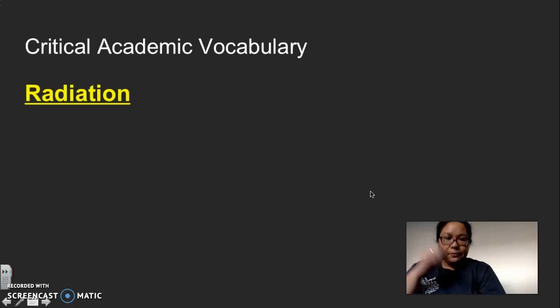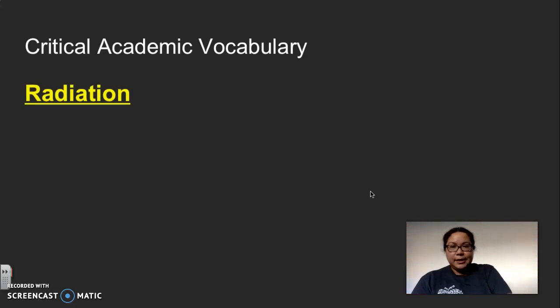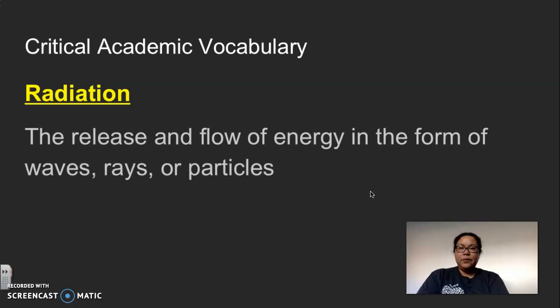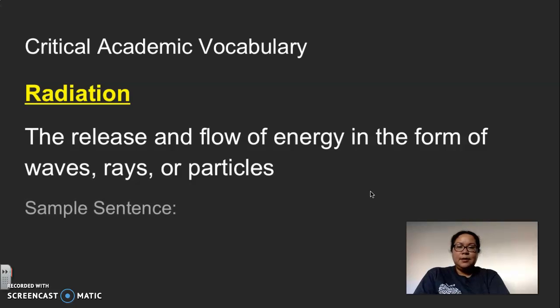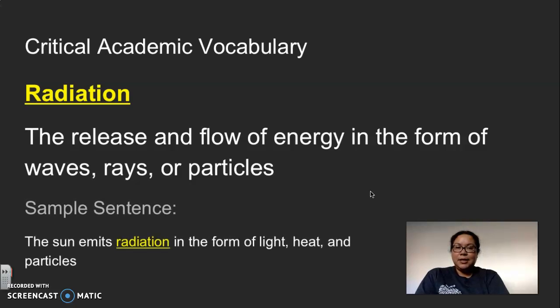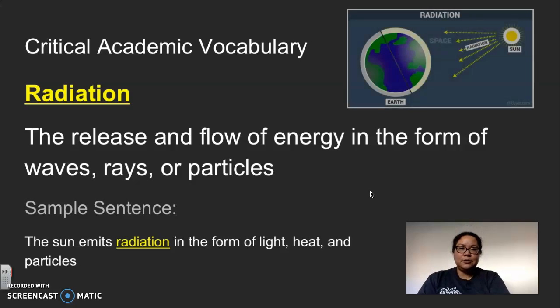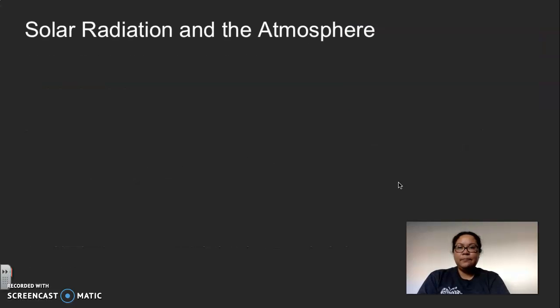Now, the critical academic vocabulary that you need to know for this next part is radiation. Radiation is the release and flow of energy in the form of waves, rays, or particles. And your sample sentence: the sun emits radiation in the form of light, heat, and particles. Now, you can see over here, the sun, that the energy is radiating out before it hits the earth. They are in the form of waves, rays, or particles.